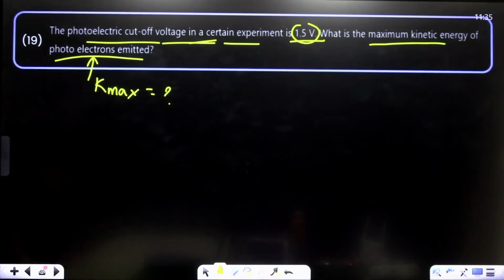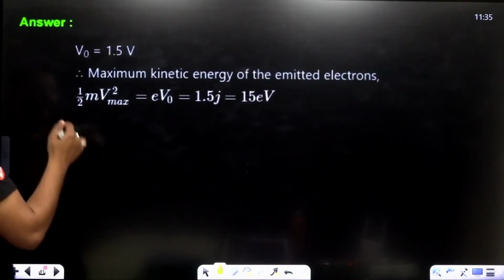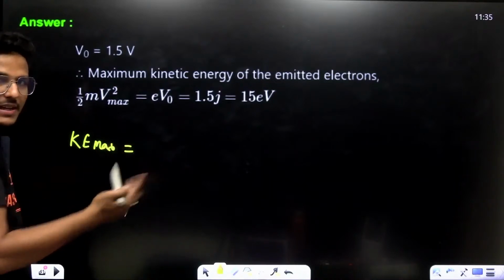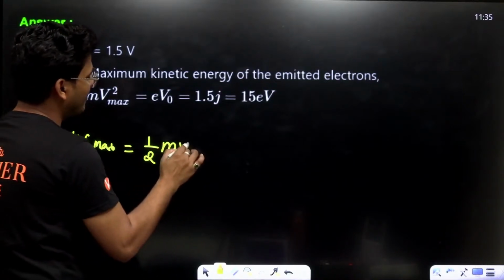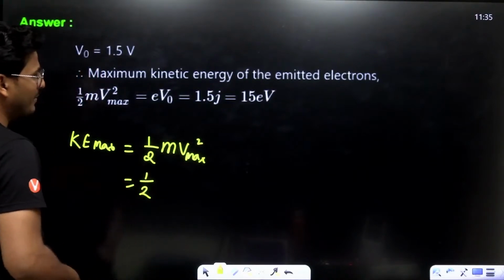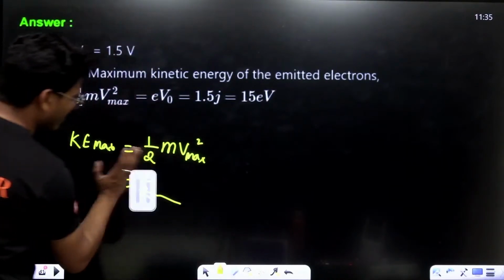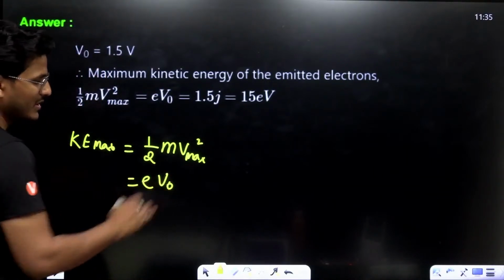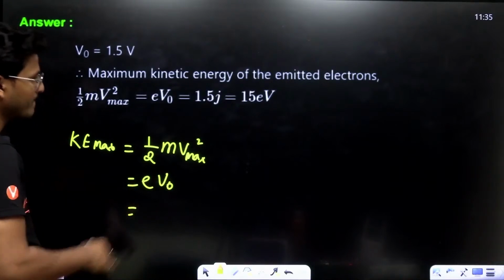K max, kinetic energy max, that is half m v max square. This is also written as eV naught.